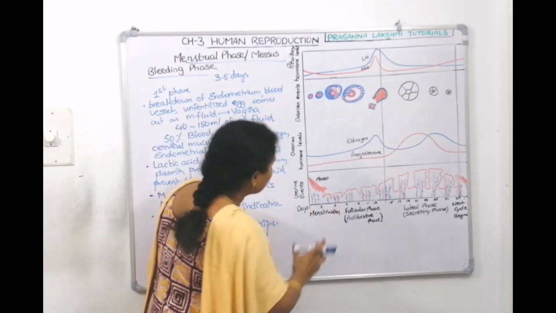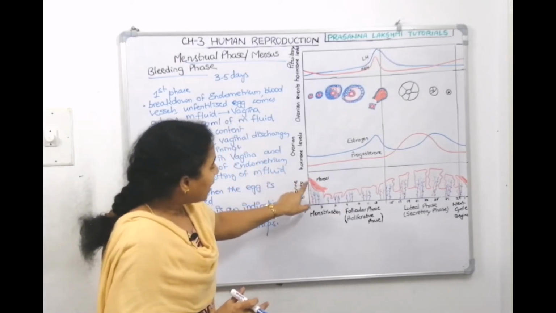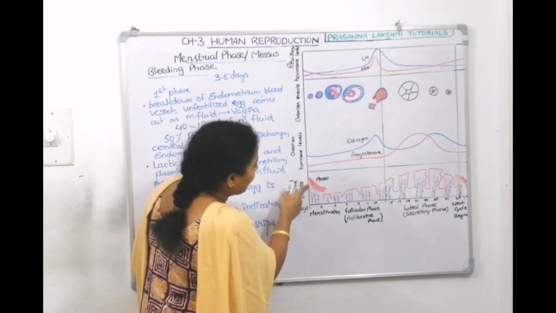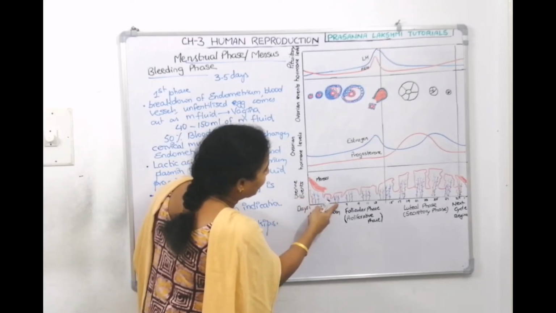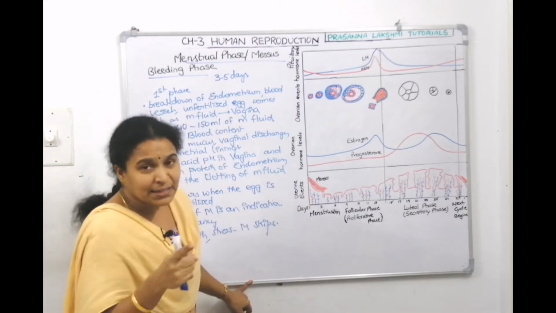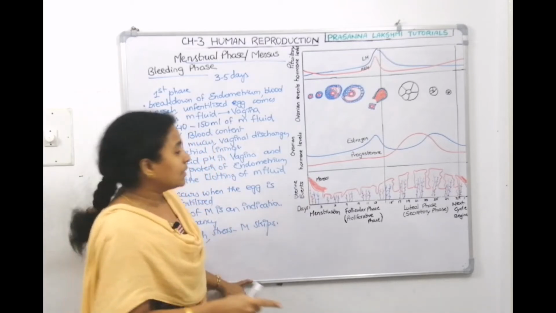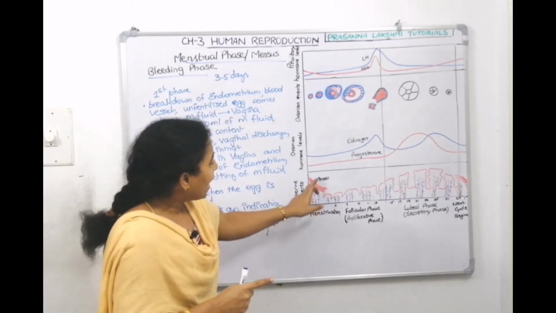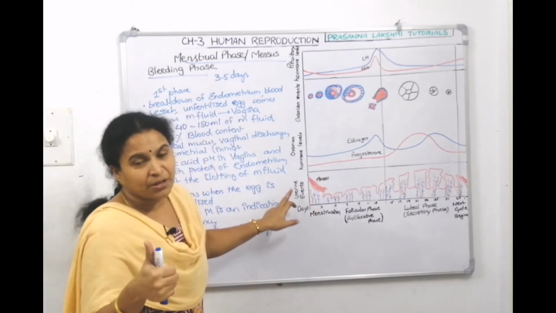What are the events we can see inside the uterus? The endometrium is shutting down, it's scraping up. So the endometrium lining came down by the 5th day. And the endometrial lining, along with the vaginal secretions, cervical secretions, and unfertilized egg, everything is coming out in the form of menses. So these two are the events which we can see in the uterine events.